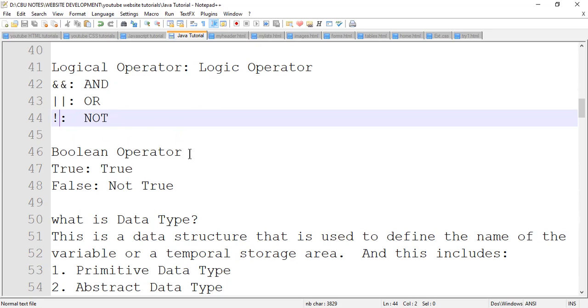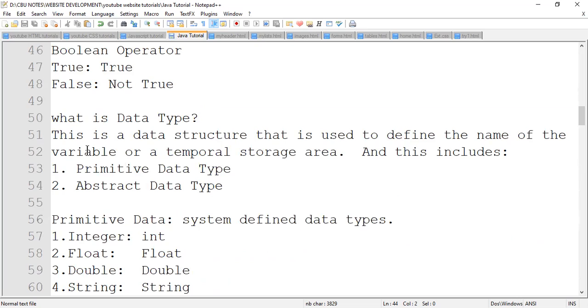But there's also what you call data type, if you remember. The data type in Java, we refer to it as the data structure, which defines the name of a variable, or simply put, a temporal storage area. So a variable is a temporal storage area of a program, right?